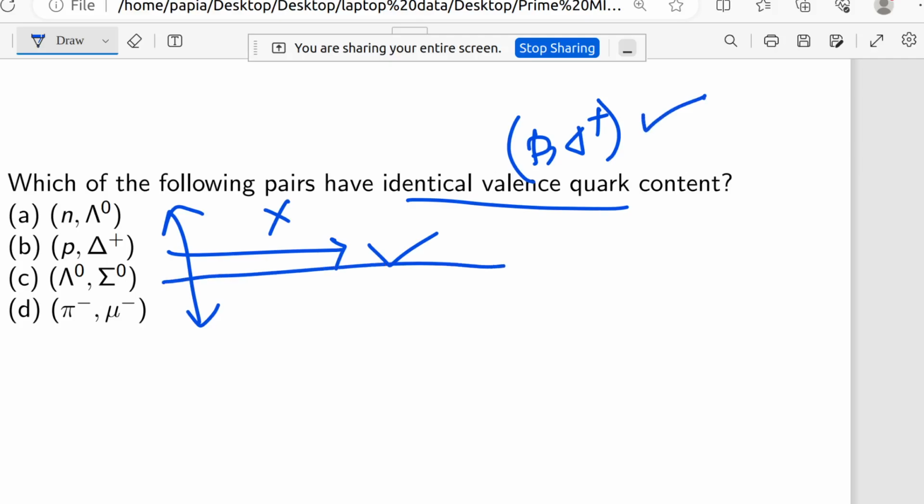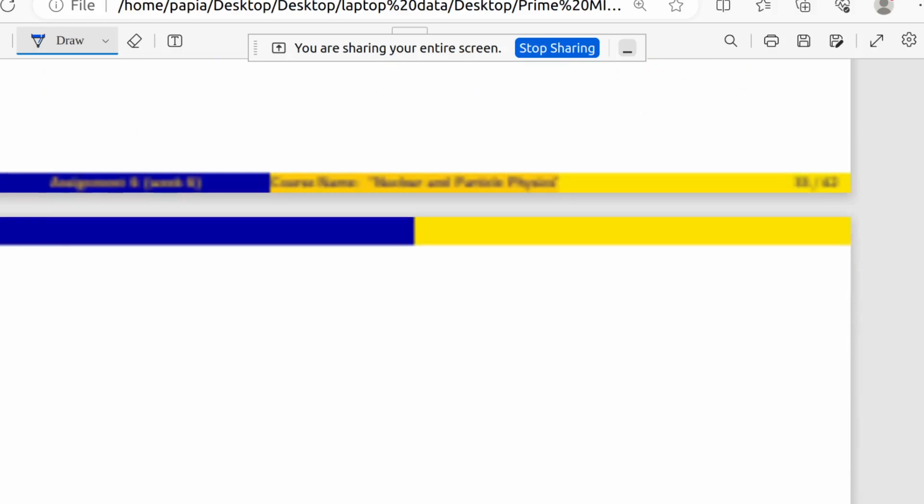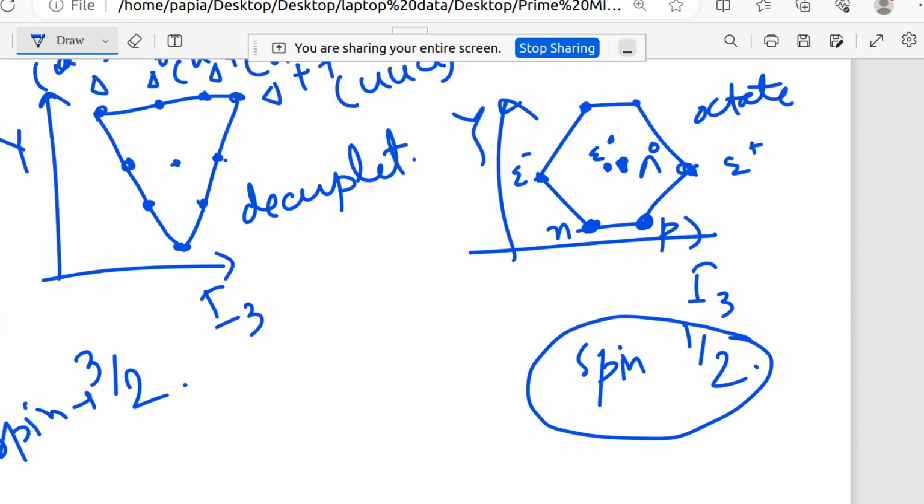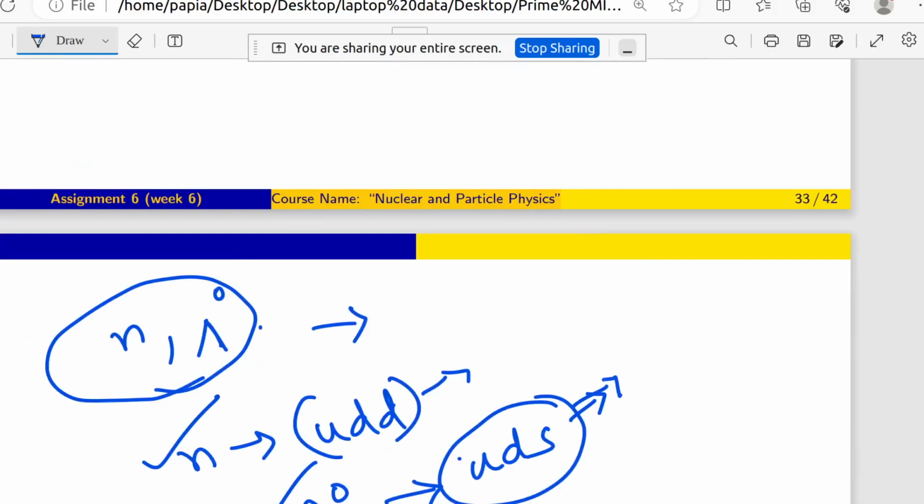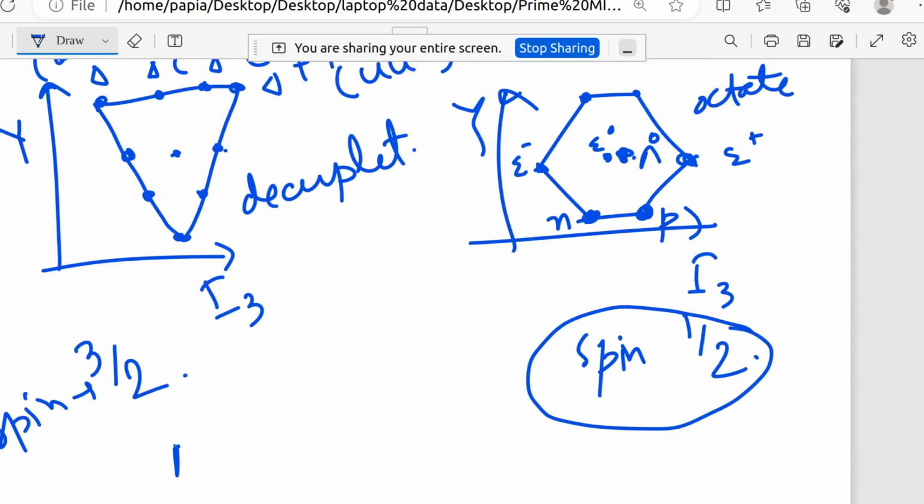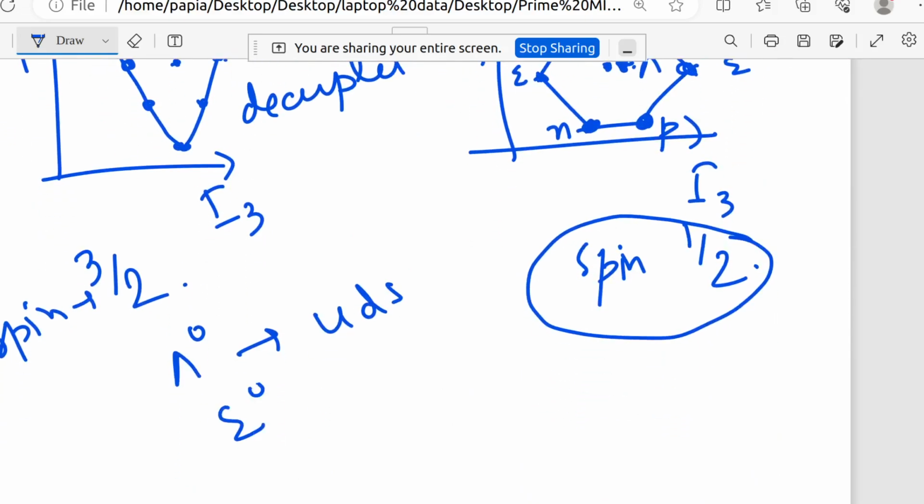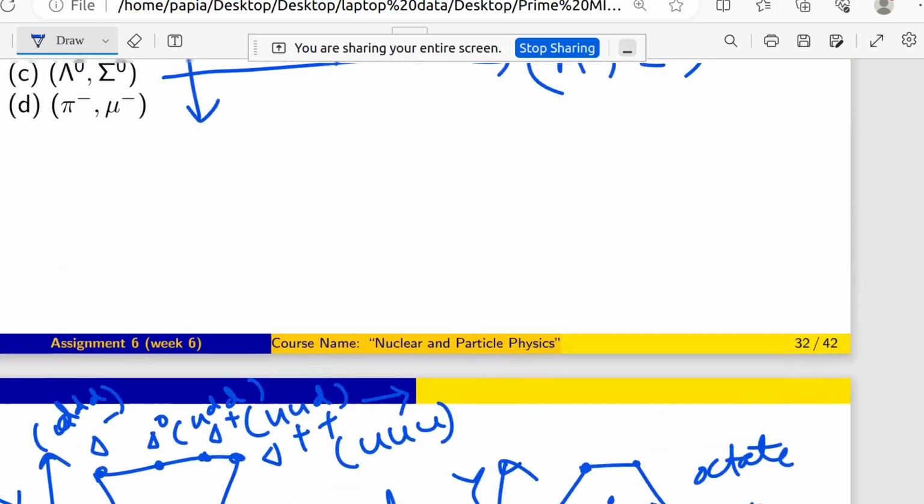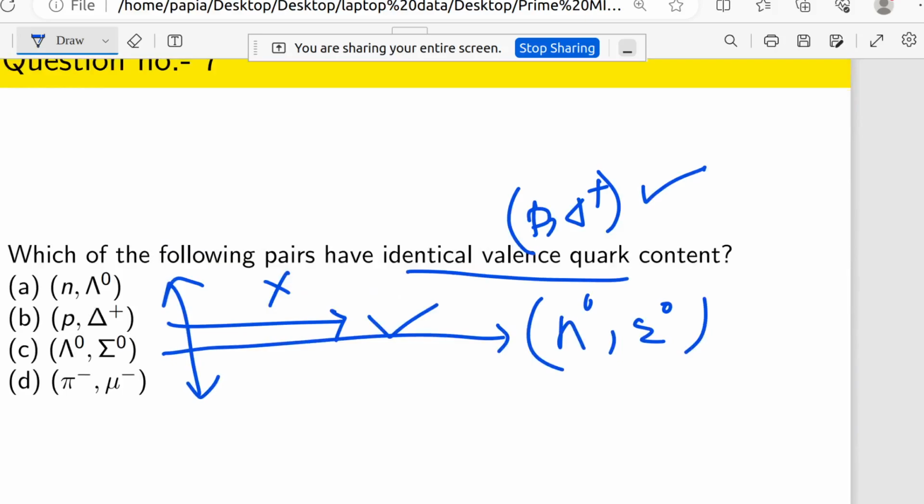Now coming to lambda 0, sigma 0. I have already mentioned it here, I think. You can see that sigma 0 is here, lambda 0 is also here. What is the quark content for these two? Lambda 0 is UDS, sigma 0 is also UDS. So we can conclude that lambda 0 and sigma 0 also have identical valence quark content.